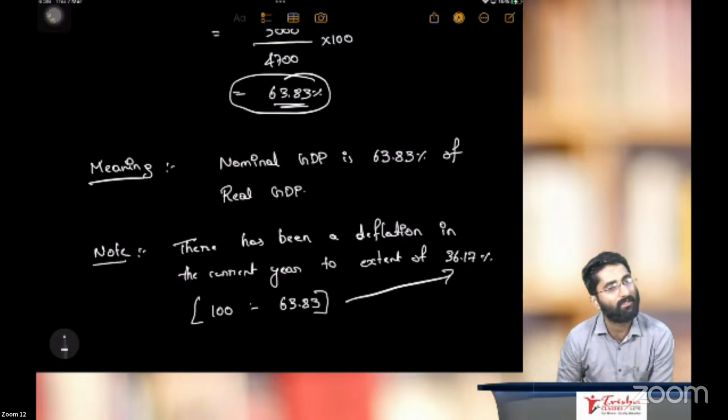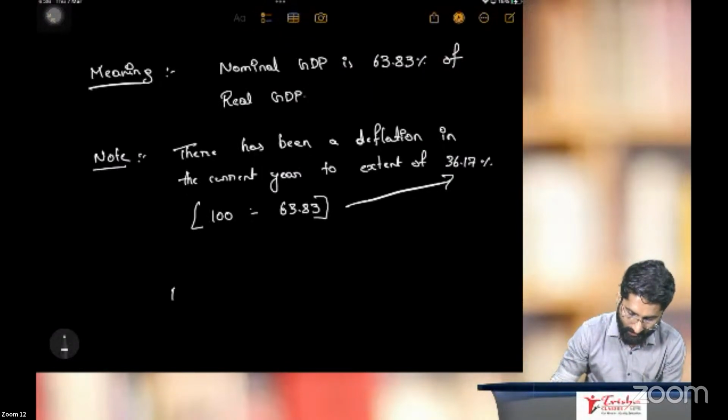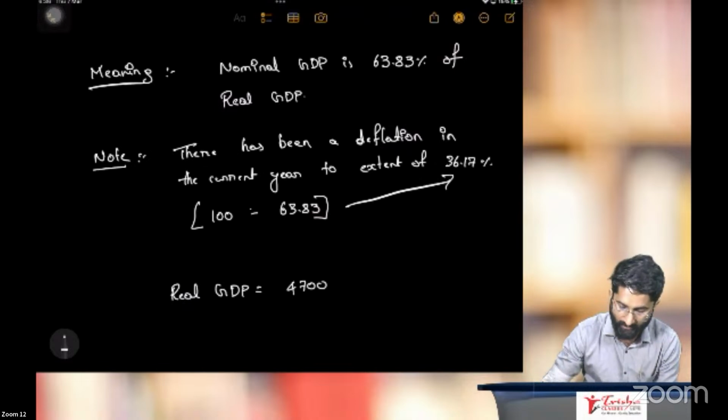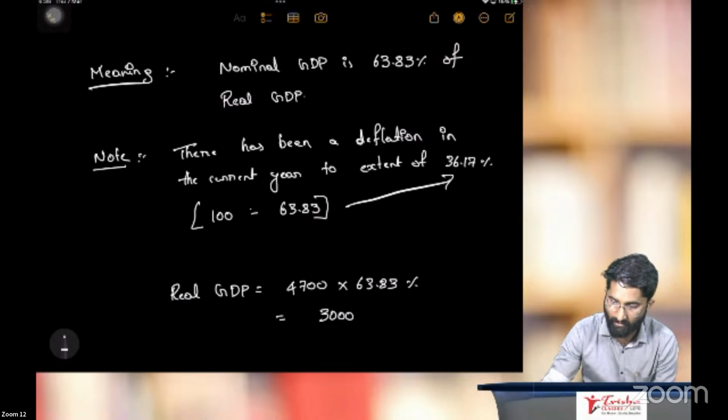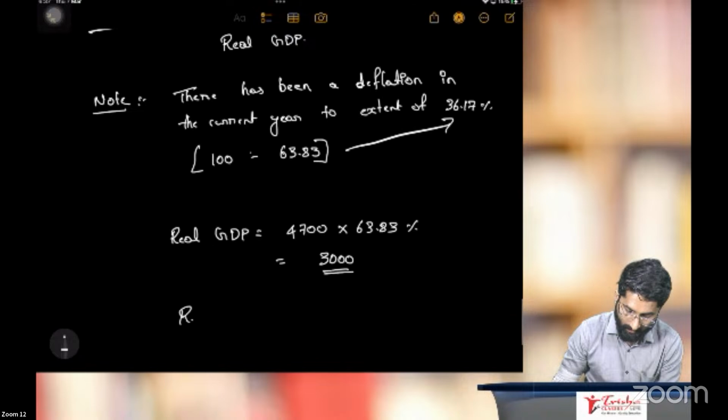Sir, I want to check this. How to check this? Very easy one. You can cross verify. So real GDP is 4,700 crores. Multiply by 63.83%, you will get 3,000 somewhere. 4,700 multiplied by 63.83% gives 3,000.01. So I say that it is approximately 3,000.